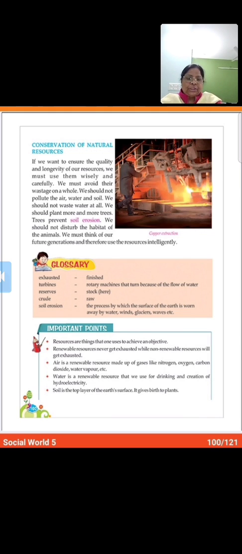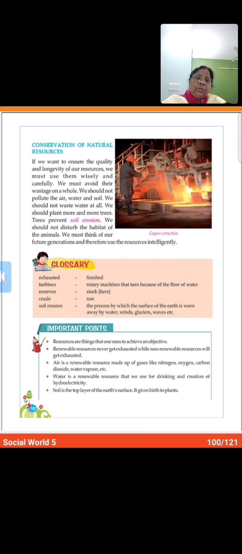Okay? Now children, see, we have studied about renewable and non-renewable. Now I'm going to explain to you about the conservation of natural resources. Okay, conservation means what? Preservation and protection. Conservation means preservation and protection of natural resources, or we can say a planned management. We have to follow a planned management of natural resources.